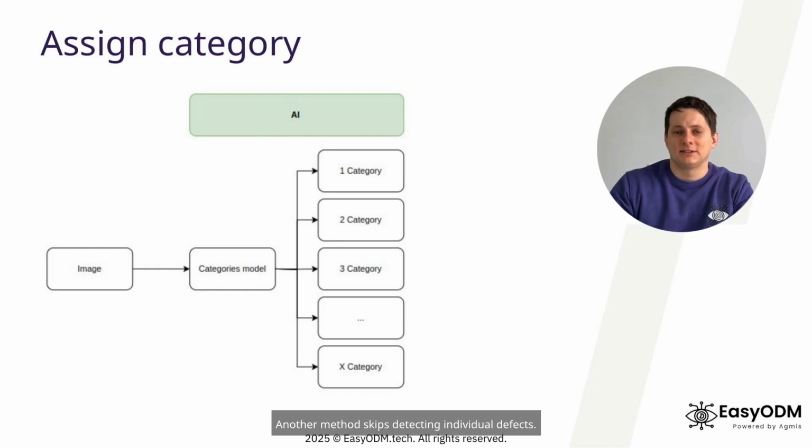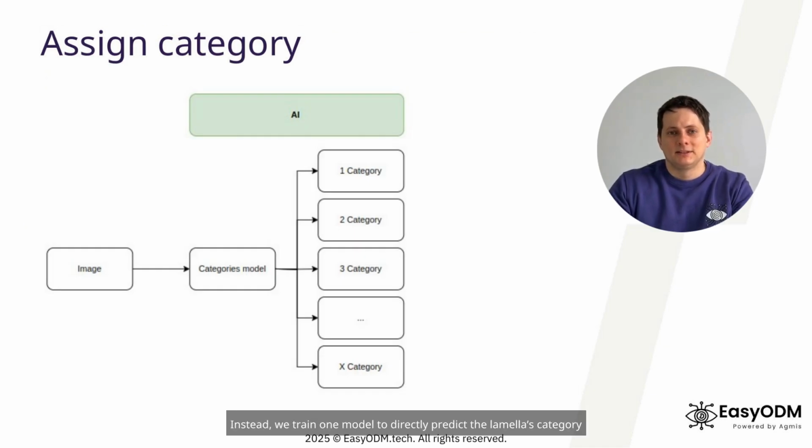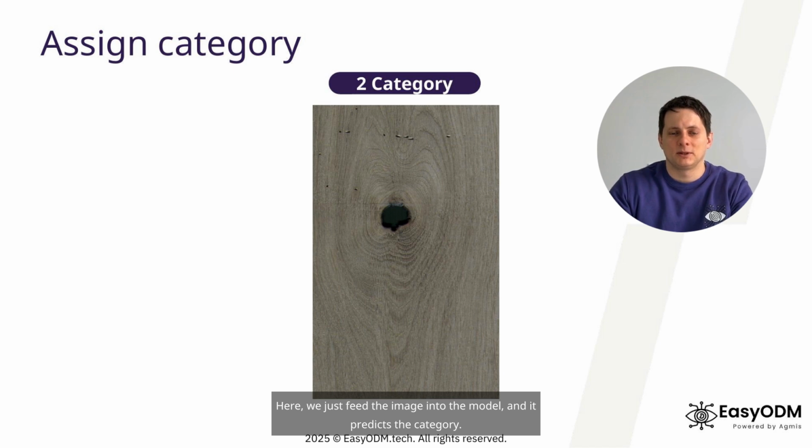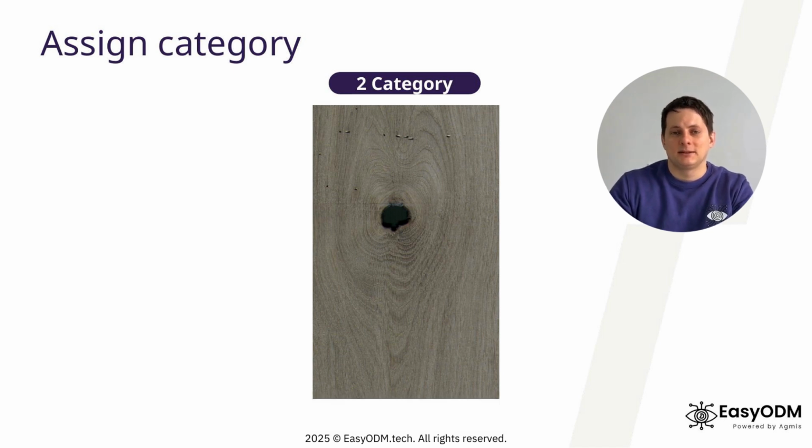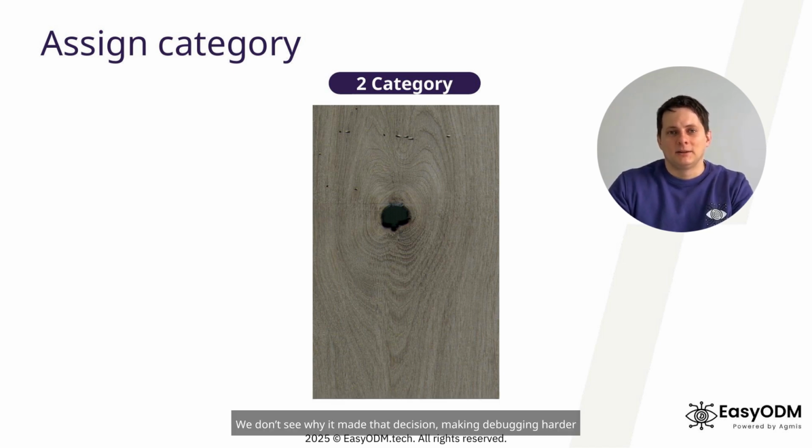Another method skips detecting individual defects. Instead, we train one model to directly predict the lamella's category. Here, we just feed the image into the model, and it predicts the category. The downside? We don't see why it made that decision, making debugging harder.